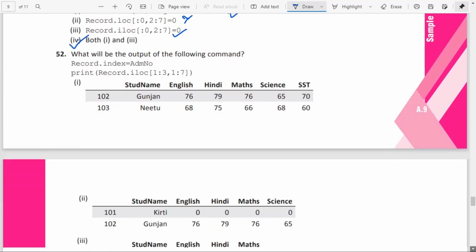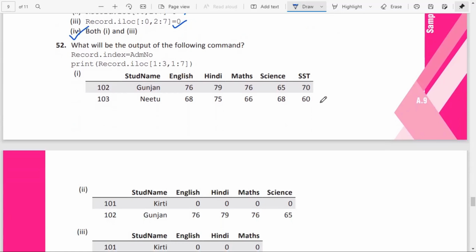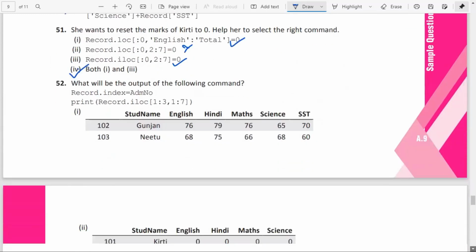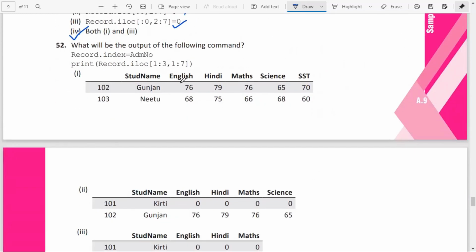What will be the output of the following command? Record.index is admission number. We want to do iloc 1:3, student name. This is the row, no? The row means which one are the 1:3? This is 0, 1. So 1, 0, 2. And iloc means what? 0, 1, 2. So 3 will not be considered. So 1 and 2. And 1:7 means from here. So option 1 is the correct answer.